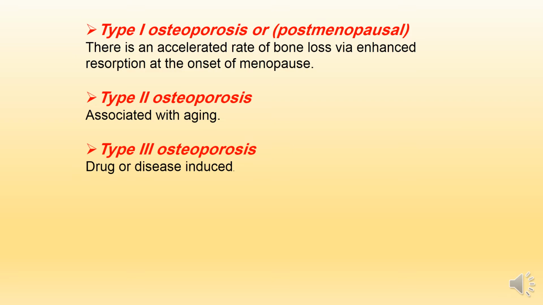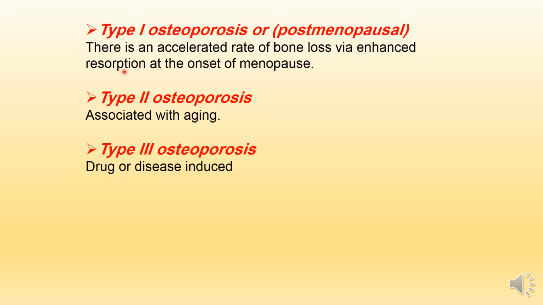We have three types of osteoporosis. Type 1 osteoporosis, or post-menopausal. This is an accelerated rate of bone loss via enhanced resorption at the onset of menopause. What is the meaning of resorption? It is a process through which certain cells in bone tissues called osteoclasts break down bone cells and release calcium into the blood.